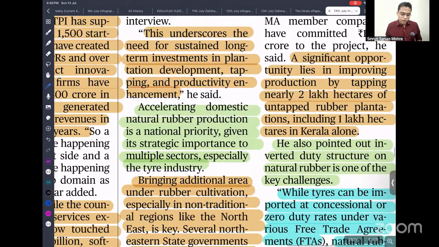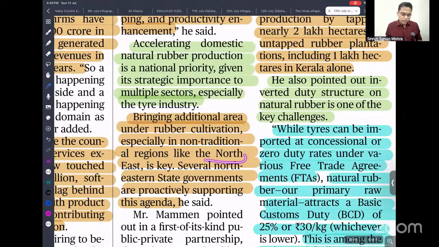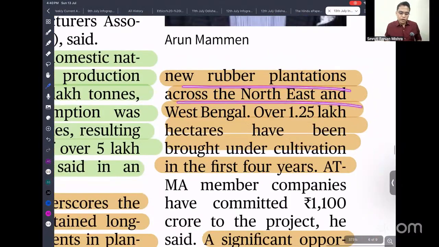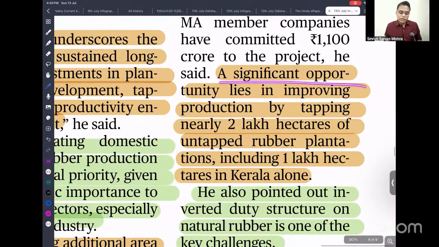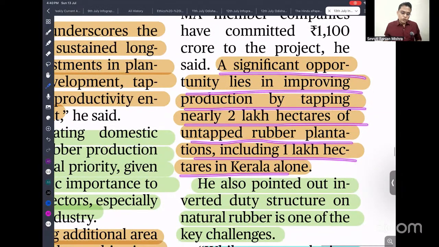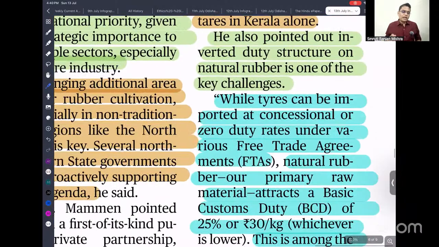If you look into that, the northeastern region has rich potential for rubber cultivation, but we have not yet tapped that potential. Even Northeast Bengal has the potential for cultivation. A significant opportunity lies in improving production by tapping nearly 2 lakh hectares of untapped rubber plantation in Kerala itself. So next, what other problems are we facing in our rubber sector?